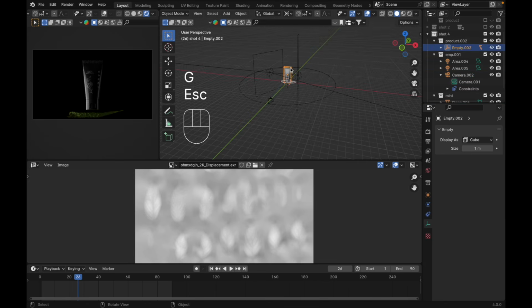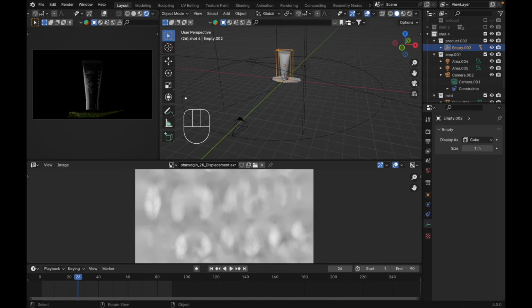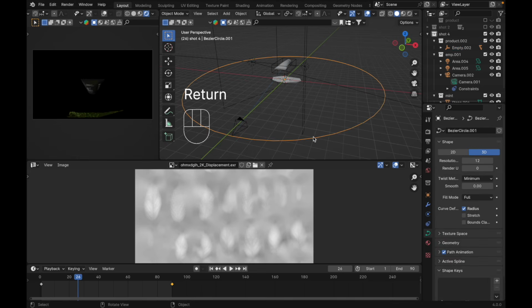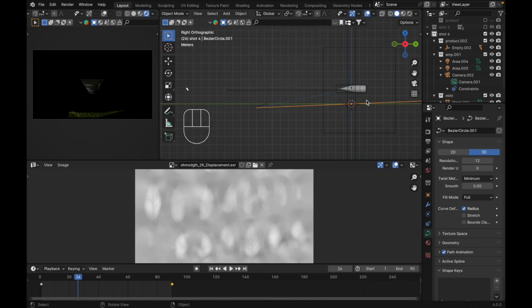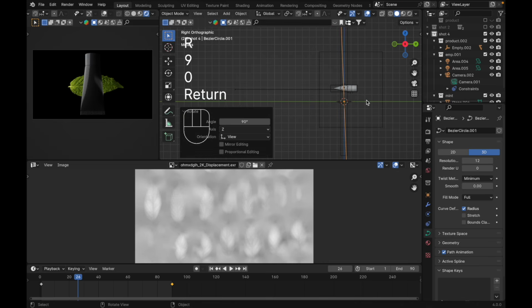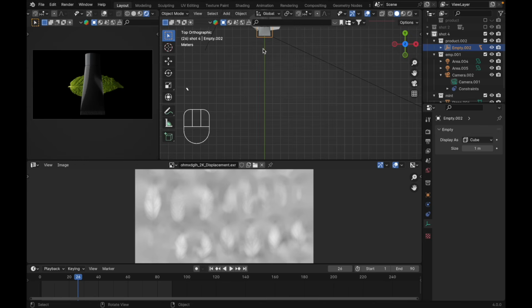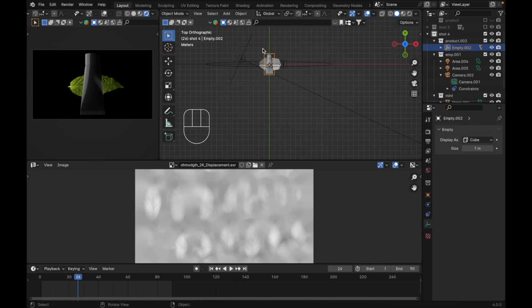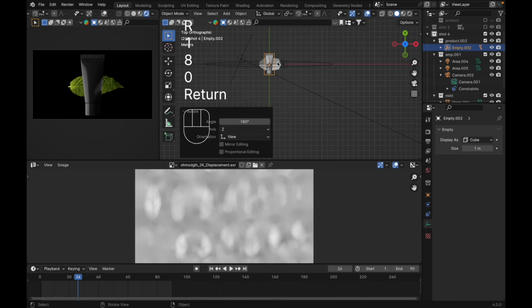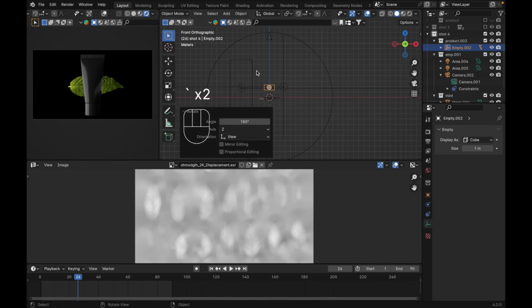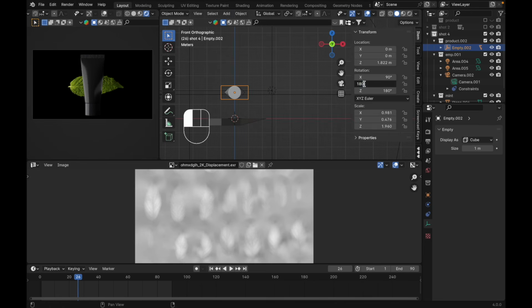And select our product. Change pivot point to median point. Press R, X, 90 degrees to rotate our product. And I want to shoot from the top. Go over here, R, 90 degrees. Just like this. Select your product. Go to the top view. We need to rotate it again. R, 180. And front view, Y rotation 180.